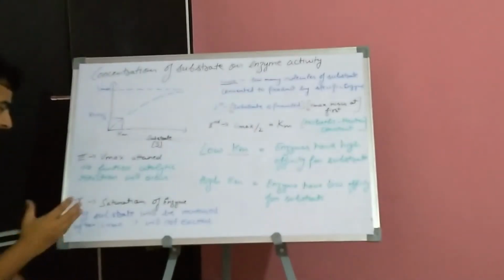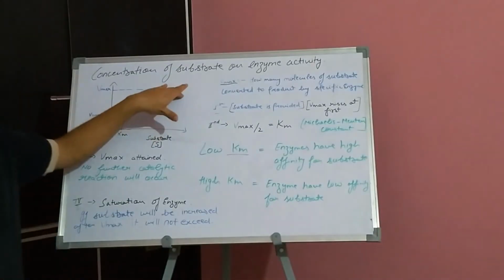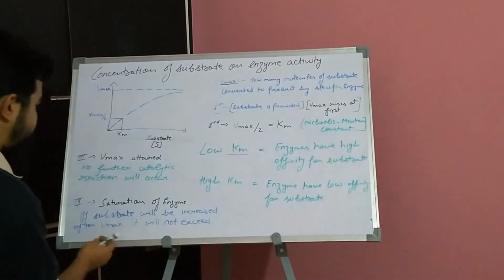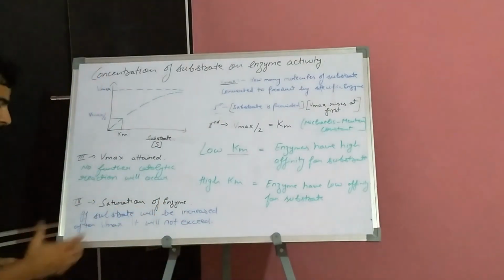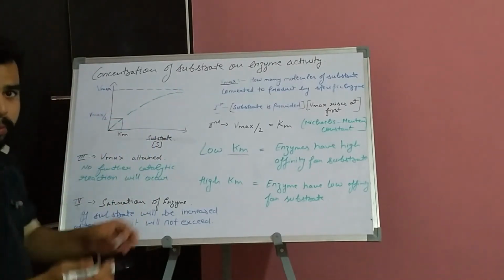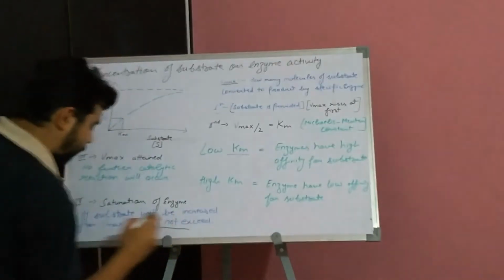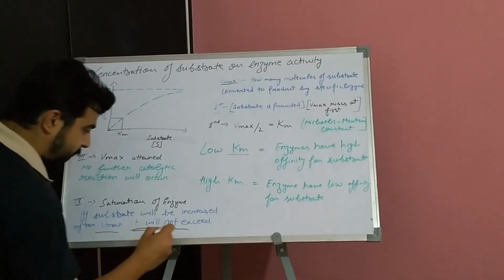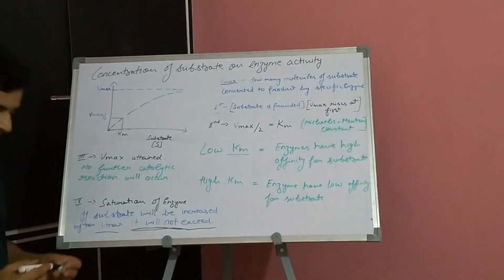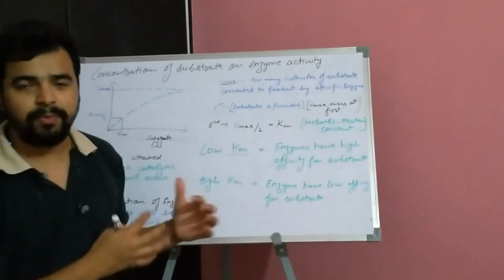So if we increase the substrate after reaching the saturation point, we have no more enzymes to proceed with the activity. So after attaining Vmax, it will not exceed. This graph is very important, so please focus on this diagram.